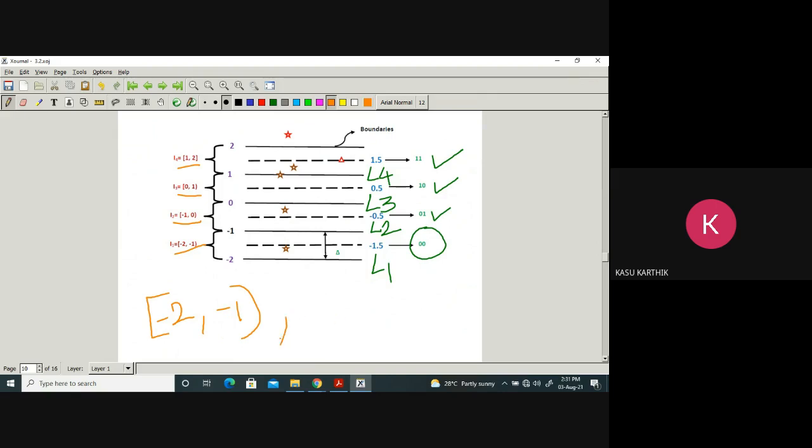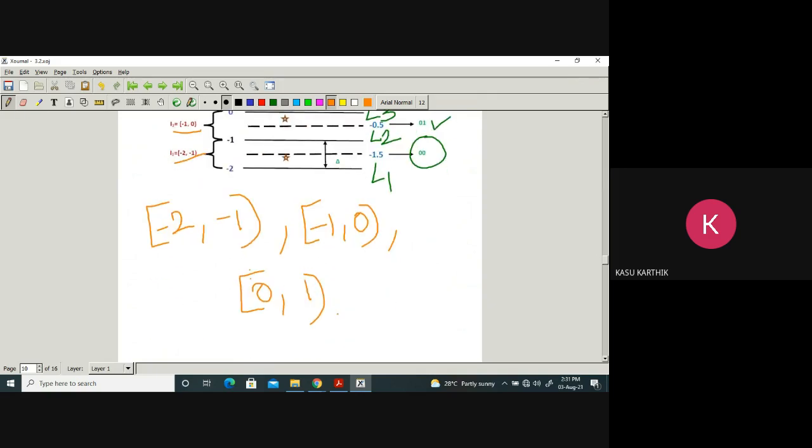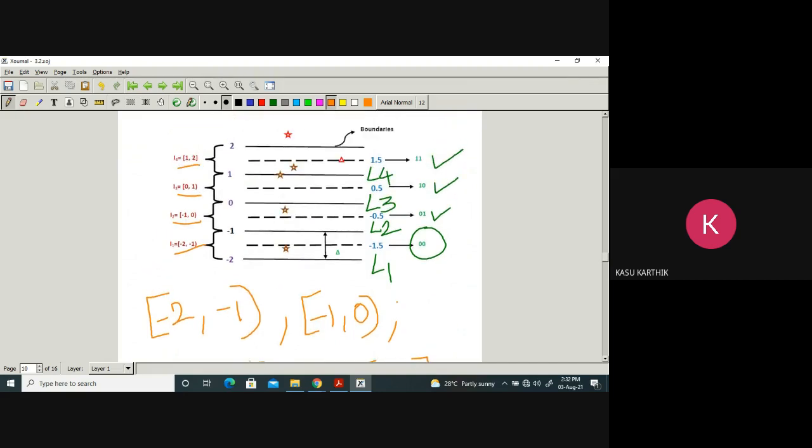The second interval is defined as -1 included, 0 excluded. You know all these things, closed bracket, open bracket. The third interval: obviously 0 included, 1 excluded. The fourth interval, obviously, includes both 1 and 2. There is a difference, so please make a note of this.